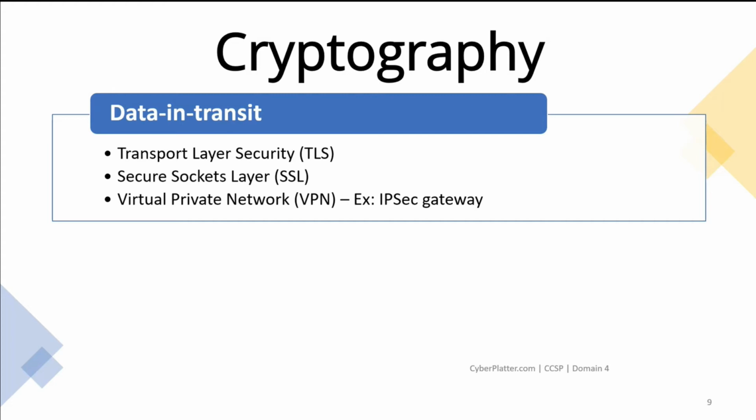SSL, Secure Sockets Layer. SSL is the standard security technology for establishing an encrypted link between a web server and a browser. This link ensures that all data passed between the web server and browsers remains private and integral. Virtual Private Network (VPN), such as IPsec Gateway. A VPN is a network that is constructed by using public wires, usually the internet, to connect to a private network, such as a company's internal network. A number of systems enable you to create networks using the internet as the medium for transporting data.